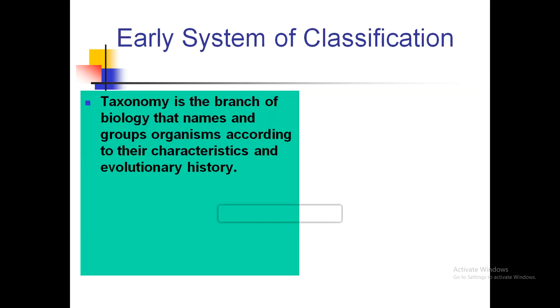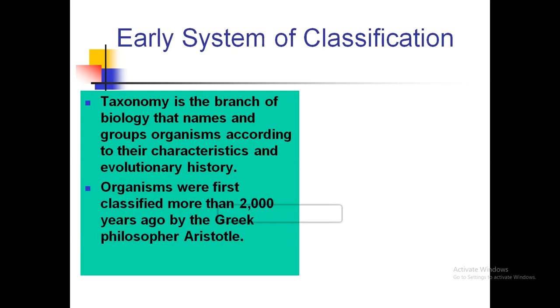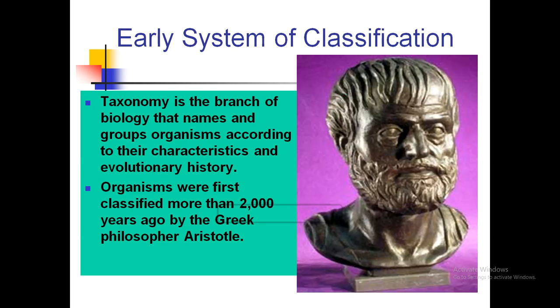The early system of classification. Taxonomy is the branch of biology that names and groups organisms according to their characteristics and evolutionary history. Organisms were first classified more than 2000 years ago by the Greek philosopher Aristotle. Here he is.